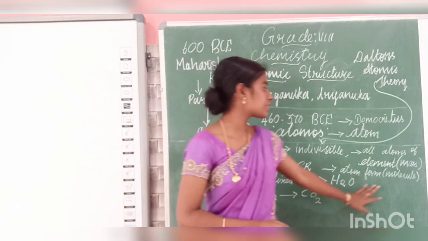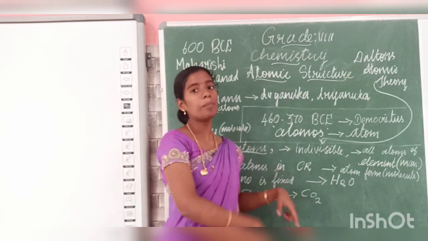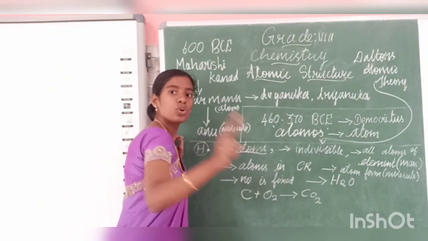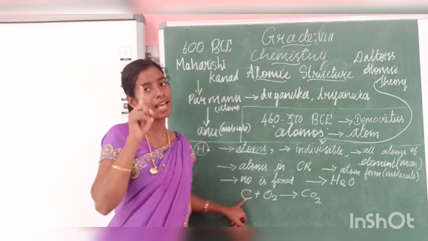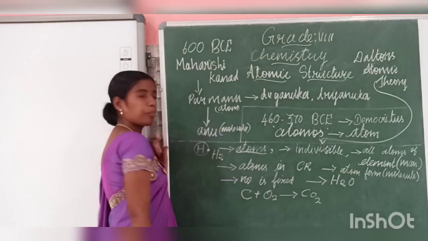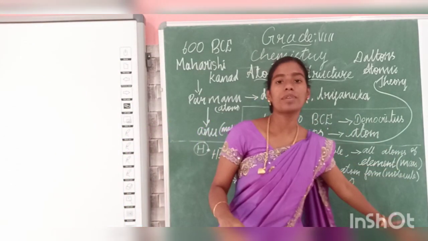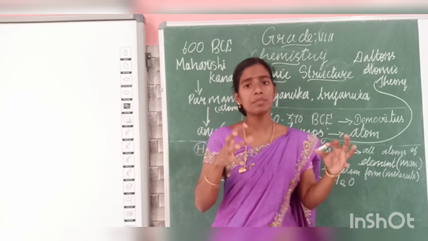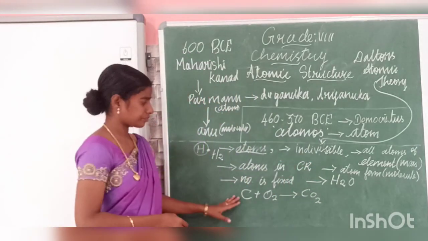And the next one is more about molecules. These atoms only will form molecules. See, oxygen is a molecule, it has 2 atoms. And carbon is a molecule, it has only 1 atom. Then hydrogen is a molecule, it has 2 atoms of hydrogen. So in molecule formation also, these atoms are playing the role. Atoms only combine to form a molecule. Next one.